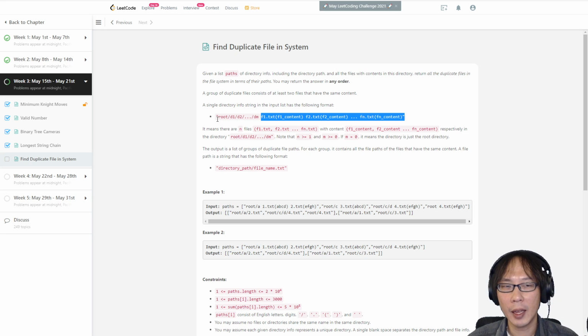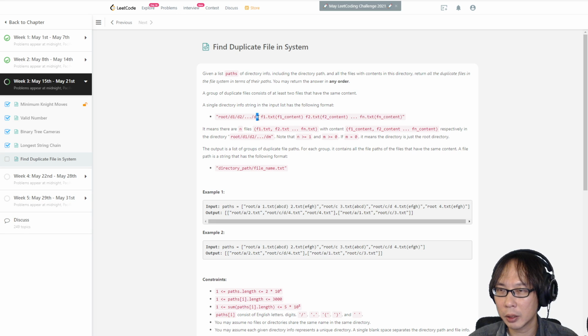Okay, and it means there are n files with content respectively in this directory. Note that n will be at least 1, m will be at least 0. M is 0? What?